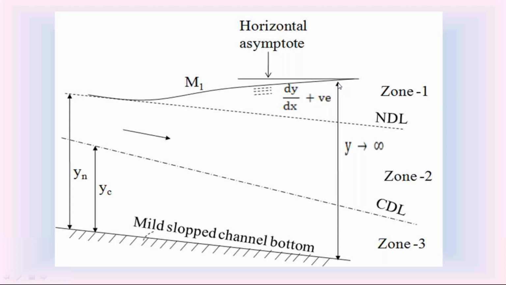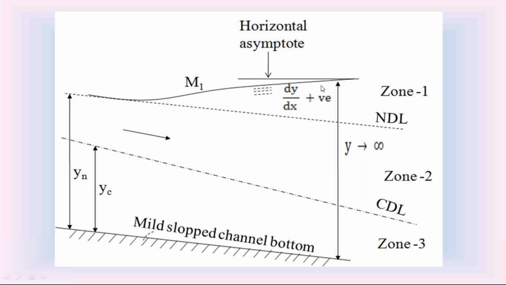At the downstream of this M1 water surface profile, since it is a rising profile, the depth of flow is infinity. When Y is equal to Yn, dy by dx equal to 0, that indicates horizontal. So on the upstream side, this M1 water surface profile is asymptotic to the normal depth line.